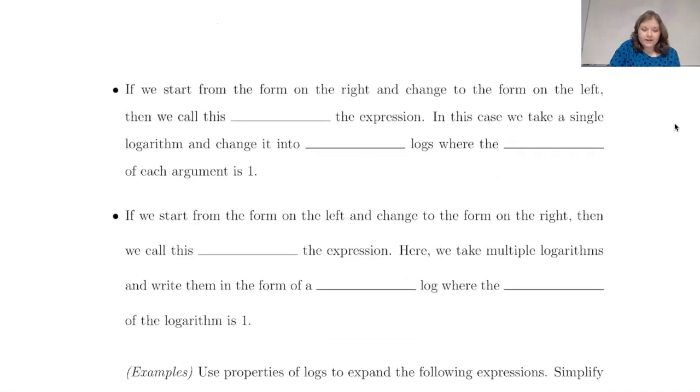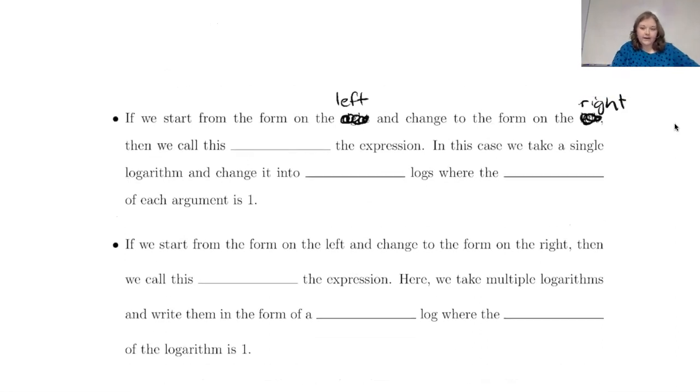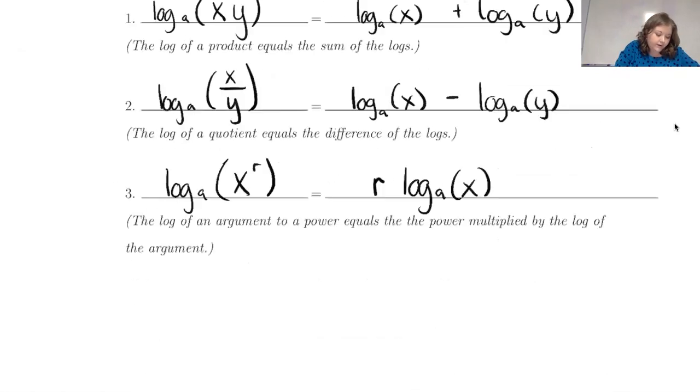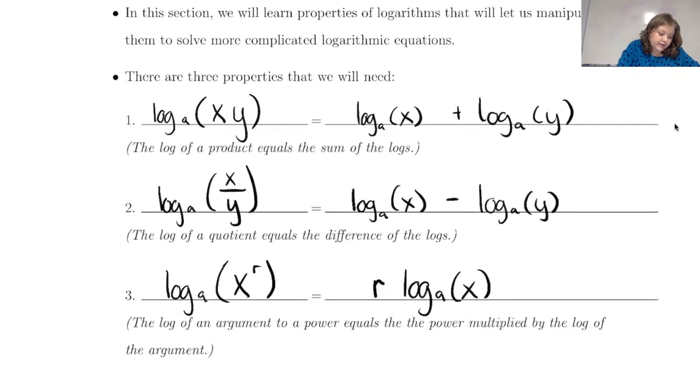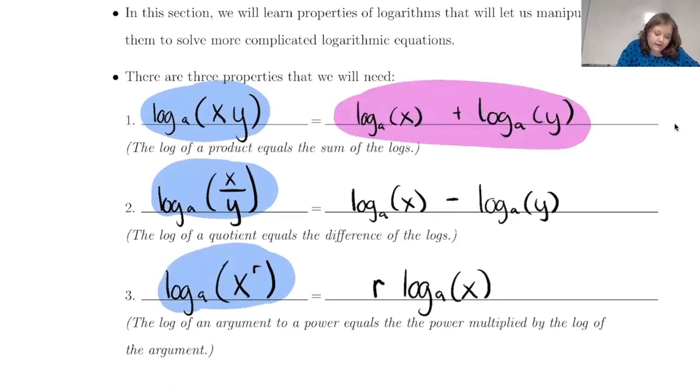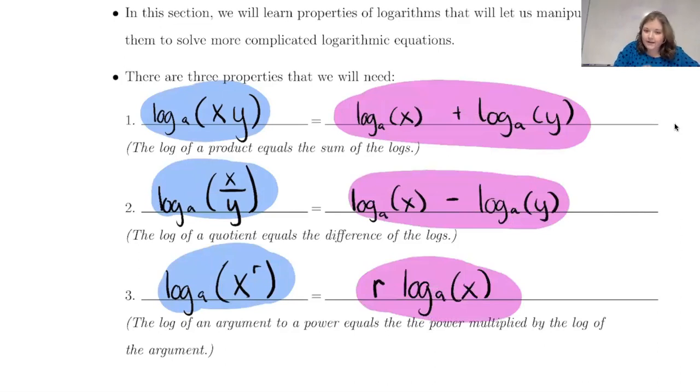So here I actually have this written incorrectly. Instead of starting on the right and changing to the left, we're going to start on the left and change to the right. So if we start with something that's on the left side of one of these three properties, so start with something that looks like one of these three, and then we move over to the right, like adding, subtracting, or moving out as a coefficient, then that is called expanding, because we're making it bigger, making it into more logarithms instead of just one.